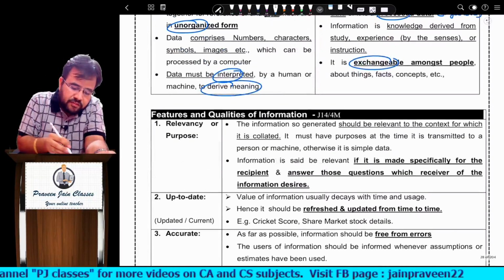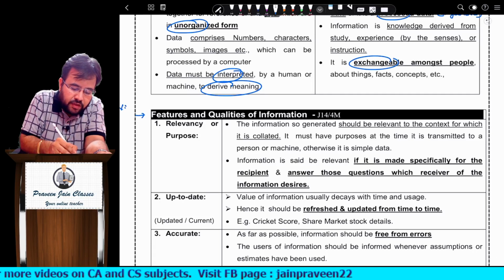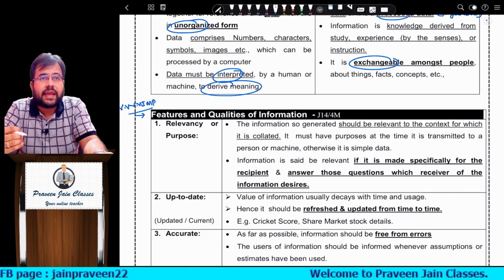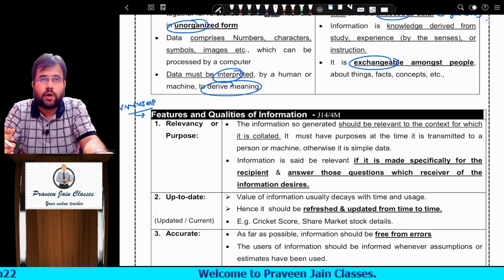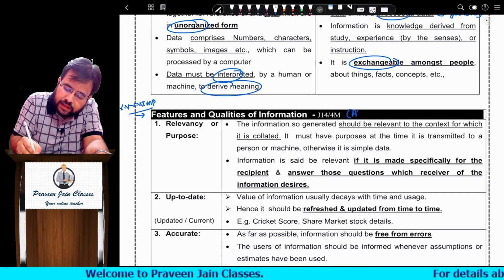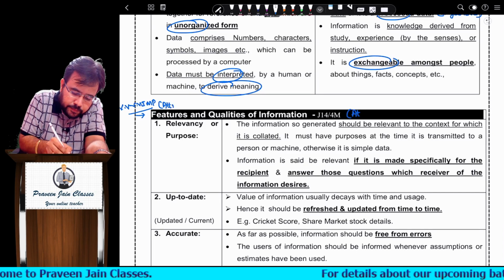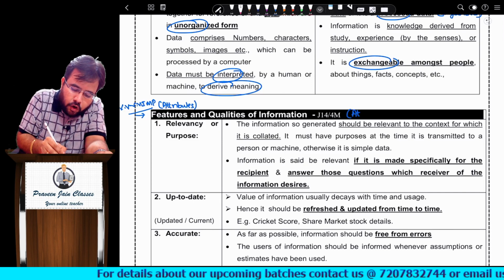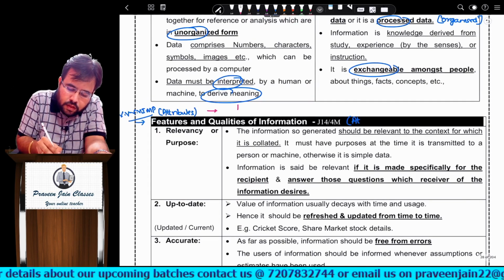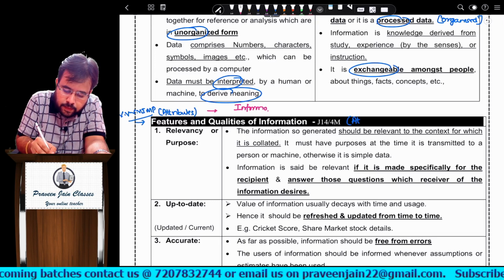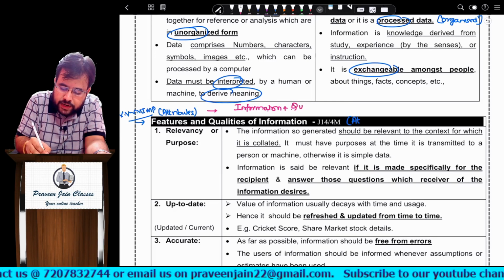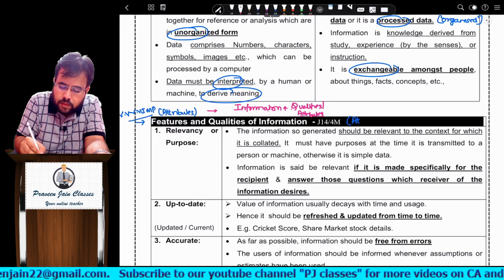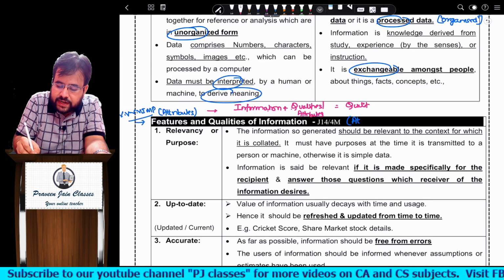Now we have another small question, which is a very, very important question. So I request everyone to make a heading in the book: features or quality of information. You can also call them attributes of information. You may also put one equation: information plus qualities or attributes will become qualitative information.